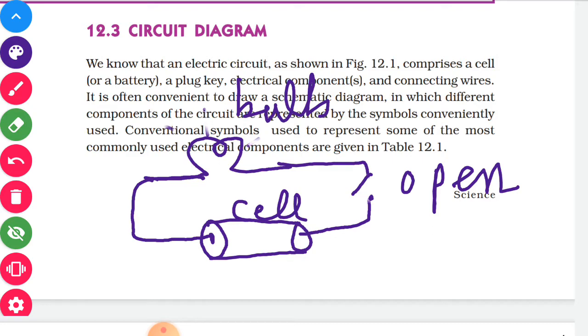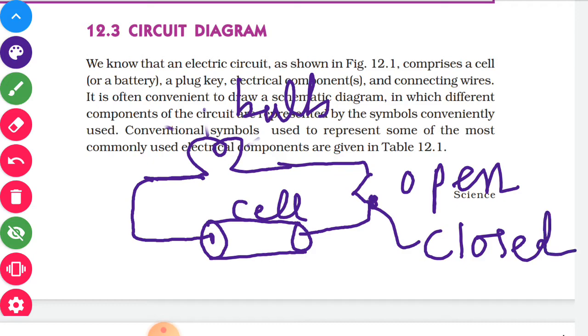But when the switch is on, say this is now a closed switch, then the bulb will glow. So these are very small and basic things which are shown by certain symbols.